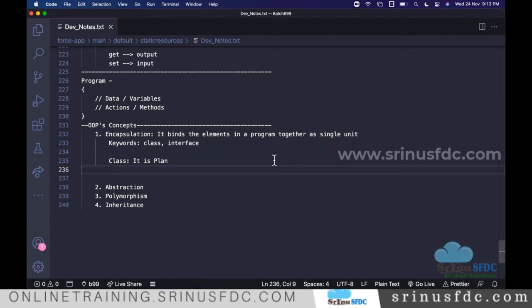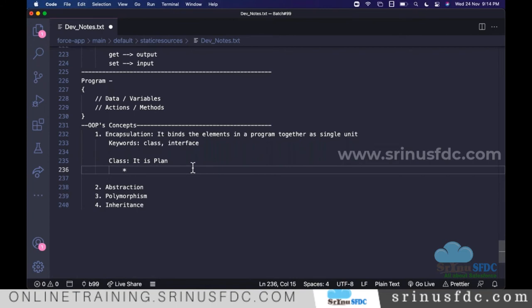Once we have the class, I'm saying nothing will happen. Once we have the plan on paper, do we have the real building? No, right? If you use some material and construct, then only the real building will be constructed. In the same way, once we have the class, we have to create the object.